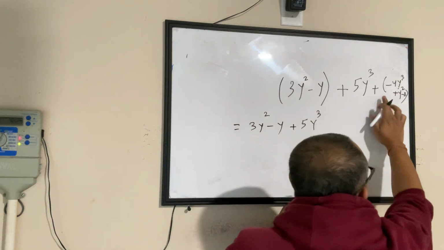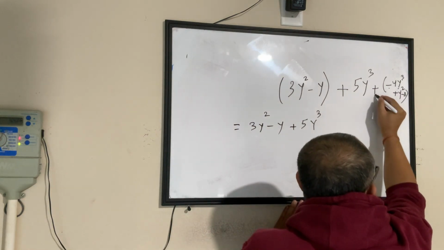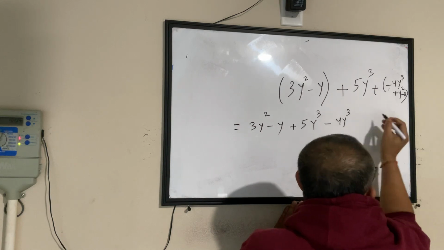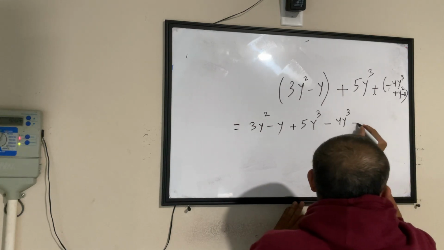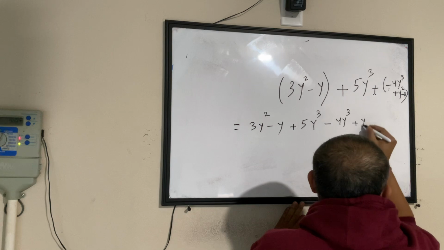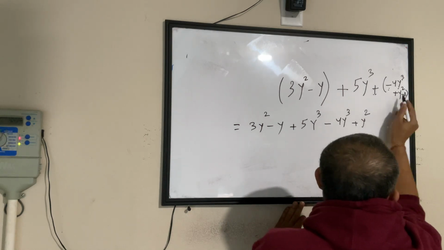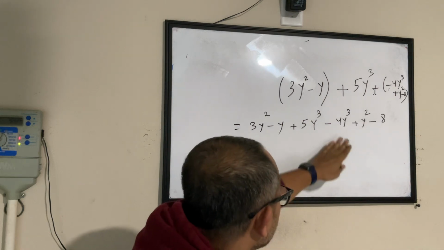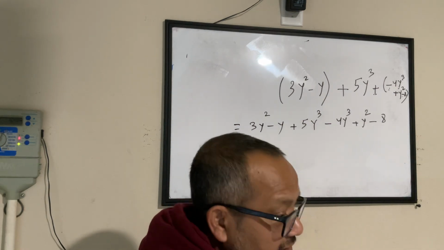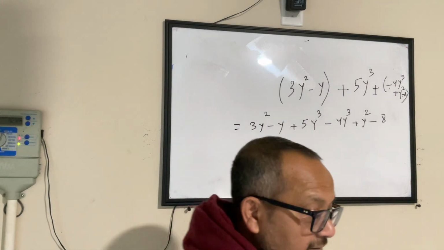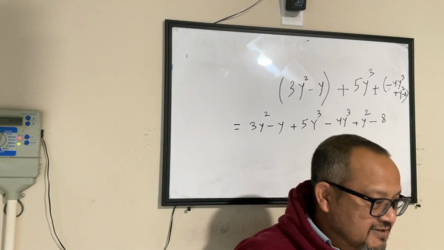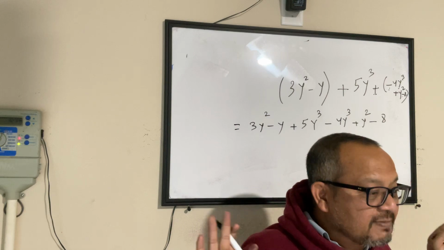Now I'm breaking this bracket. So plus into minus makes it minus 4y cube. Plus into plus makes it plus y squared. Plus into minus becomes minus 8. This is what I have. What will I do? I will add apples to apples, oranges to oranges. I will put similar things together.